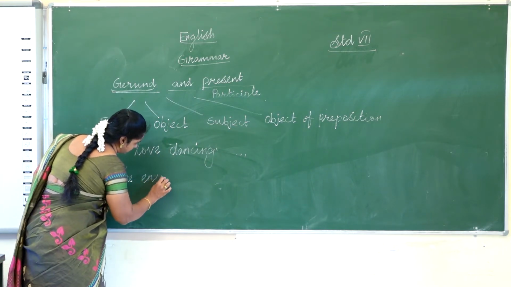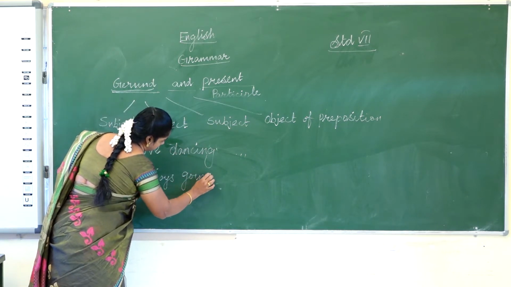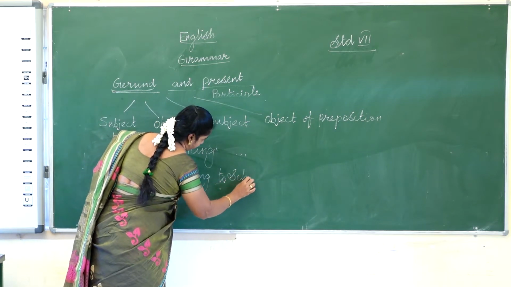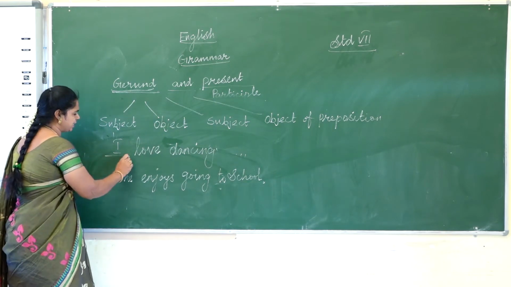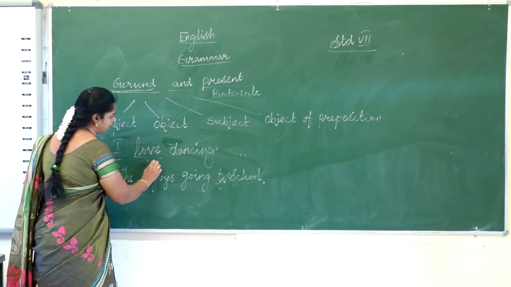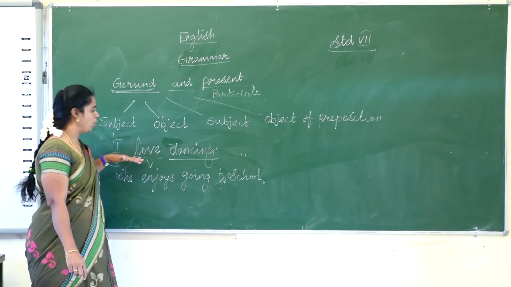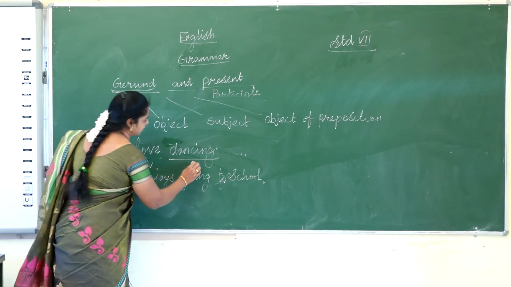She enjoys going to school. In this sentence, I is the subject, love is the verb. What is dancing? Dancing is the object of the verb love. So we can say it is a gerund form.